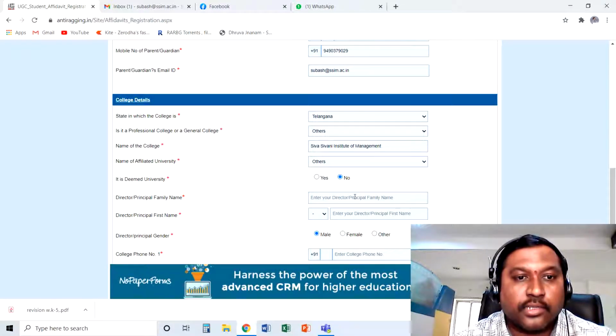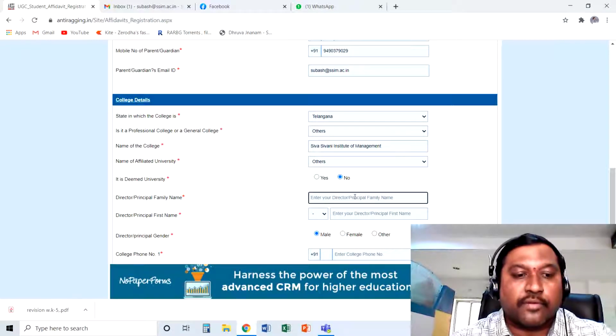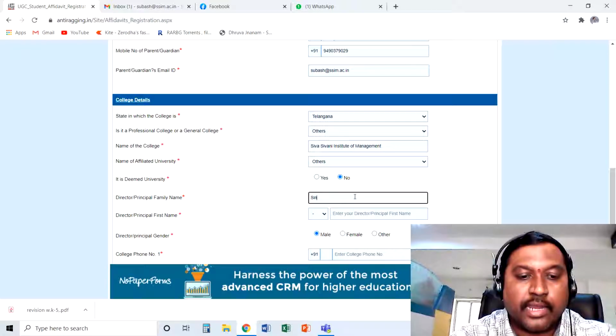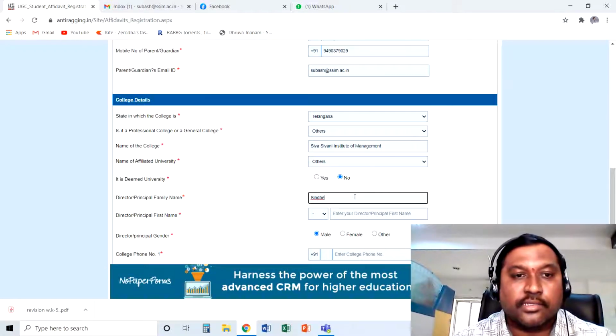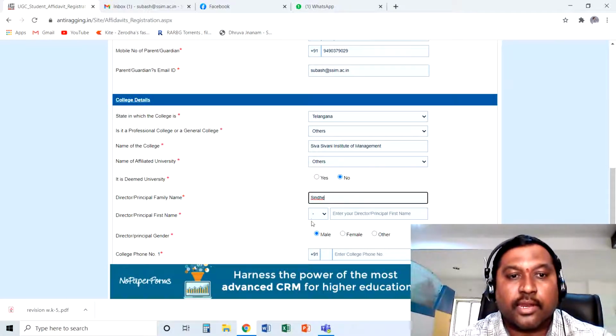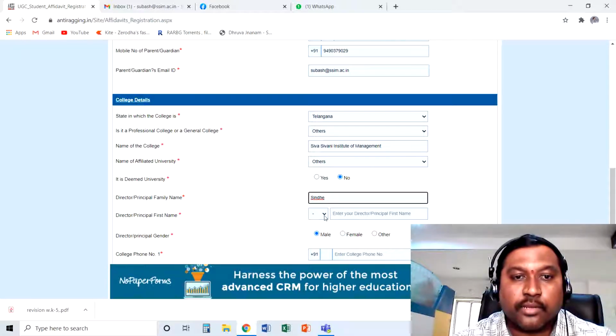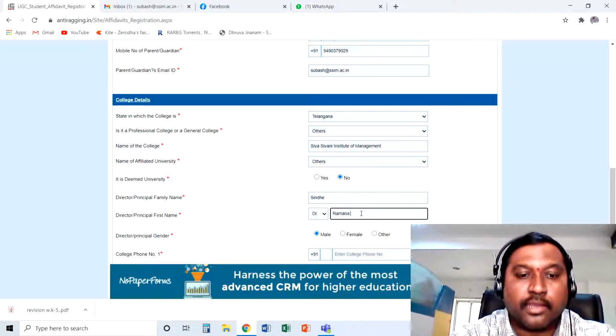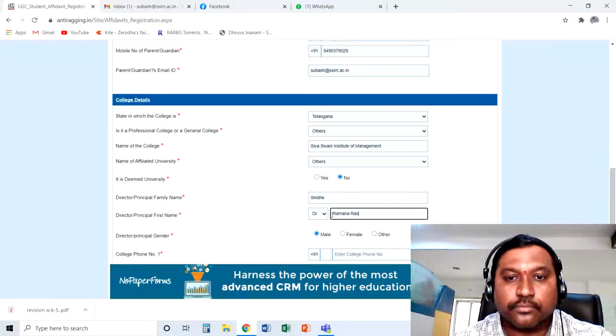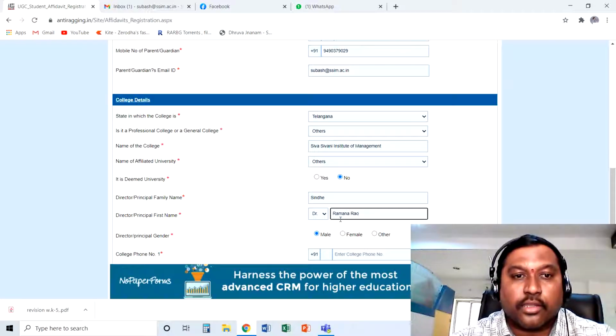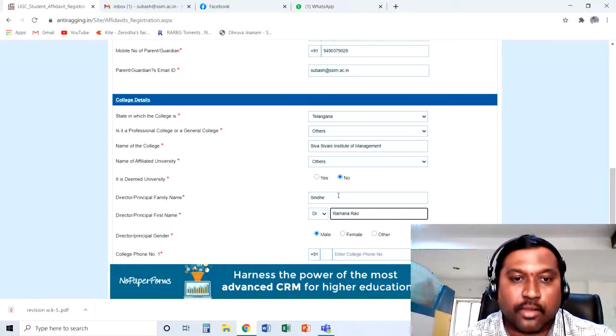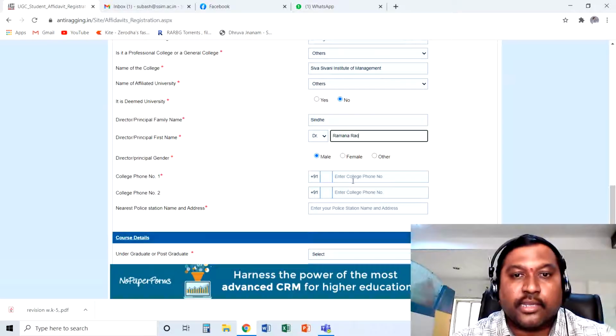And then coming to the director or the principal family name. We have a director, and our director's family name is SINDHE. Okay. And coming to the director's first name, select doctor and then write Ramana Rao. Or in the director's family name, you can also write straight away Dr. Ramana Rao. And then the gender, male.